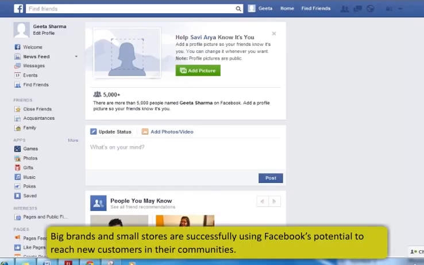Facebook is changing the way many businesses interact with their customers and promote their company. Big brands and small stores are successfully using Facebook's potential to reach new customers in their communities.